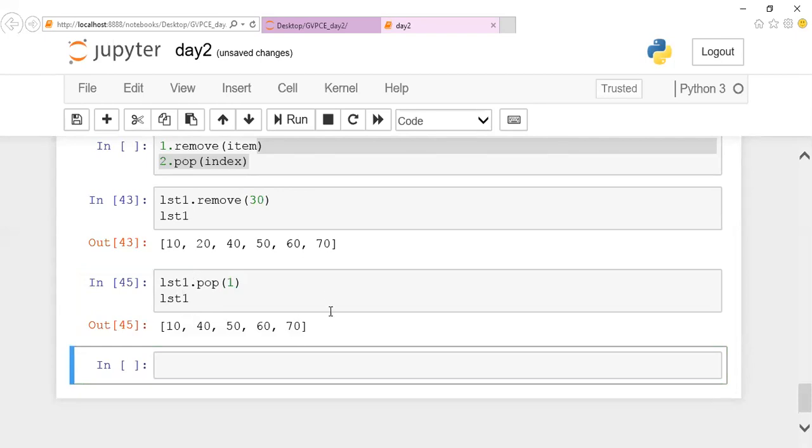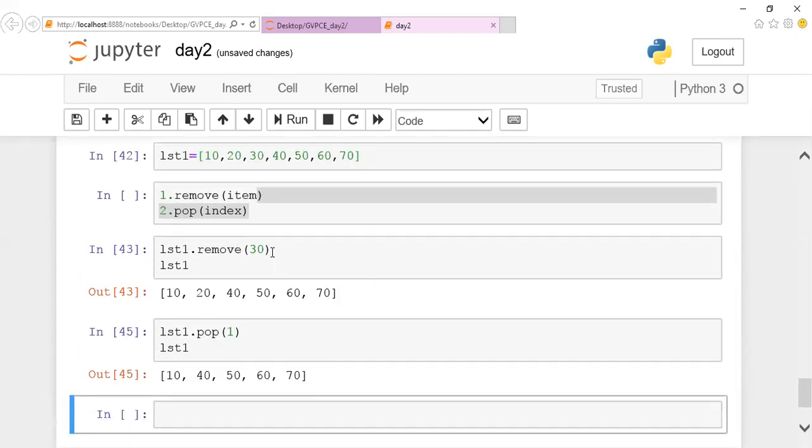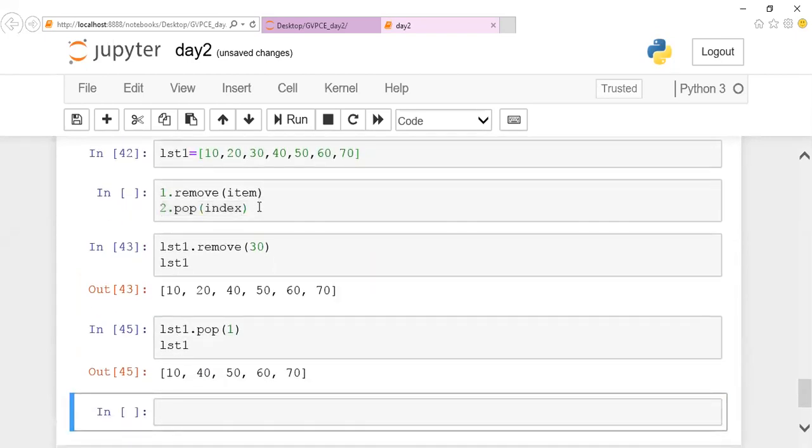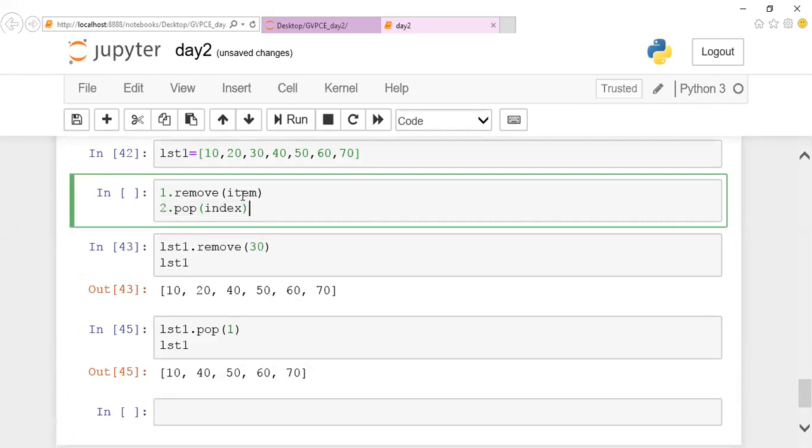So if I want to remove an element from a list, I can make use of either the remove method or the pop method. The only difference is, if you make use of the remove method, you are supposed to pass the particular element to be removed. And if I want to make use of the pop method, I pass the index position of it. This is the difference.